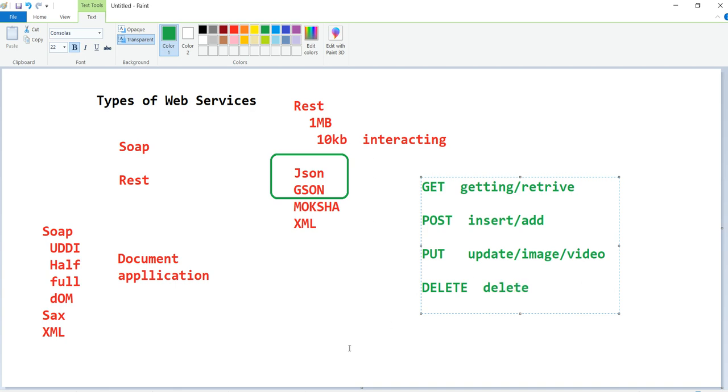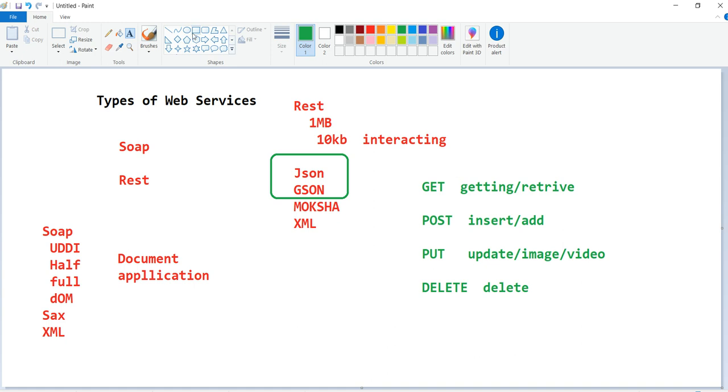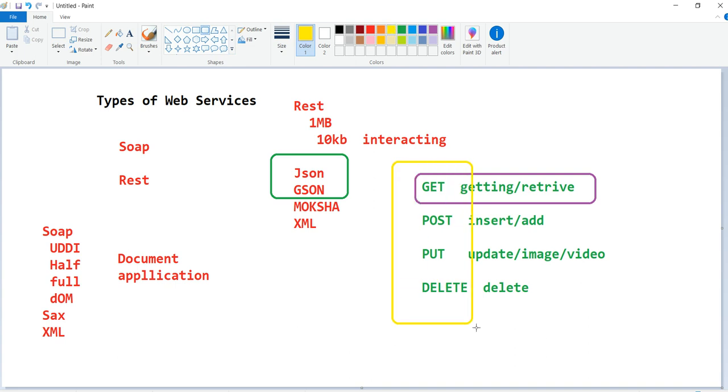But I have one question here. Using this, can I insert the data? Using this, can I update the data? Using this, can I delete the data? Yes, it is possible. There is no restriction on using any of these. Using get, I can do four types of operations.